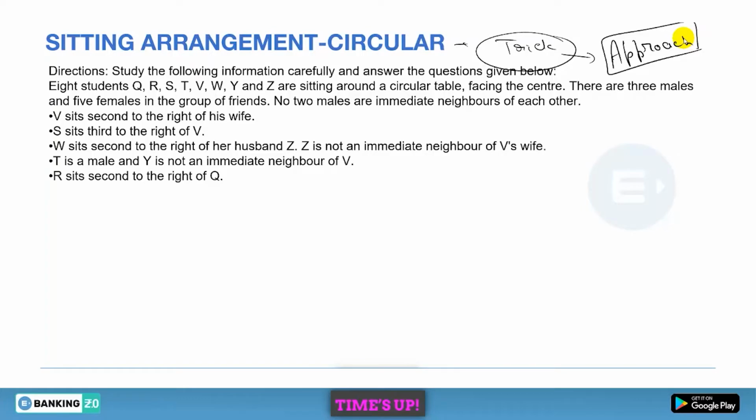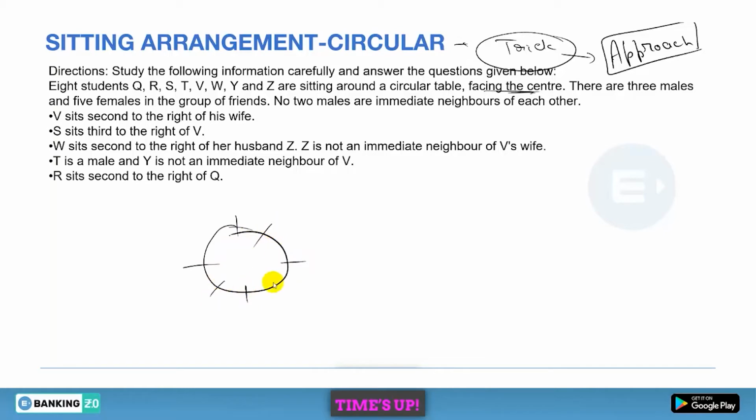Okay, I will let you know here. First, read the statements carefully. So 8 students Q, R, S, T, V, W, Y, and Z are sitting around a circular table facing the center. So first of all, when there are 8 persons in the arrangement, let's make a circle in which we have 8 persons.